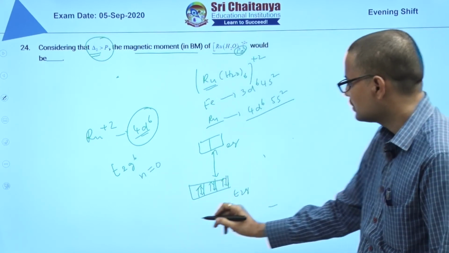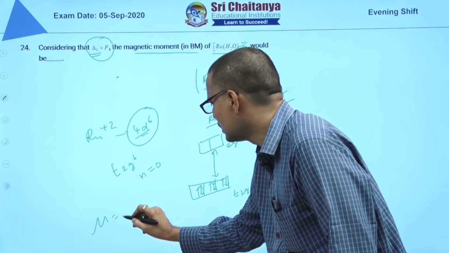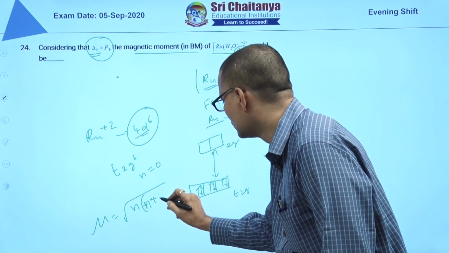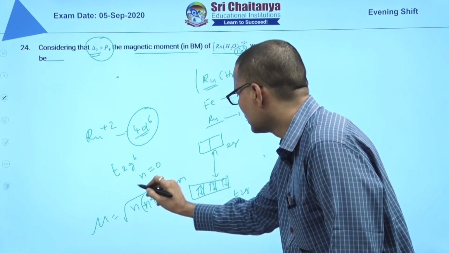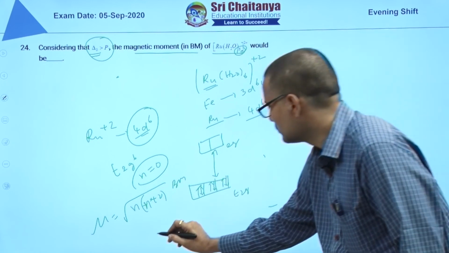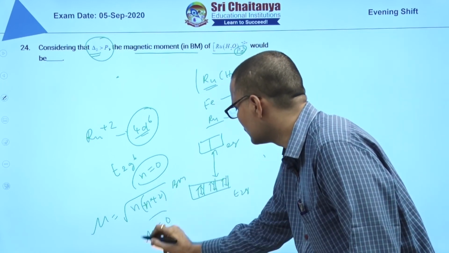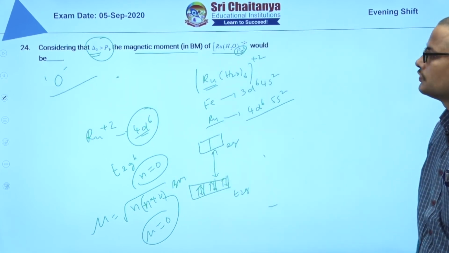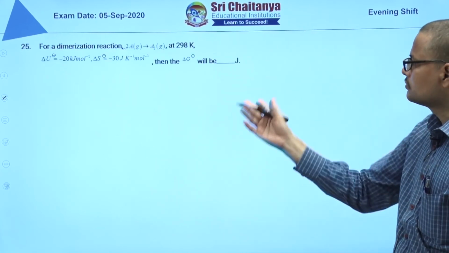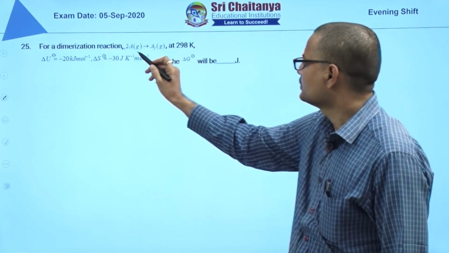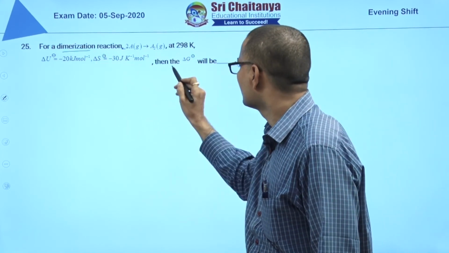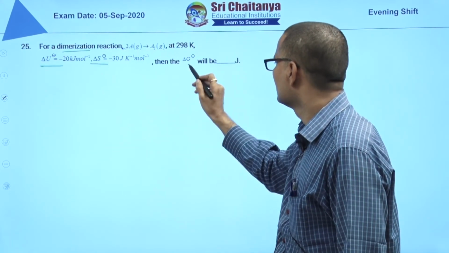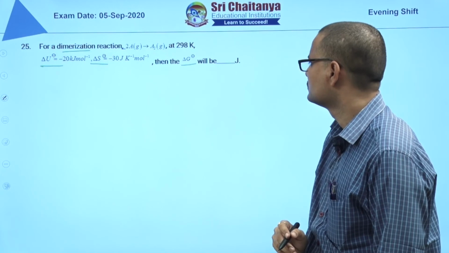Number of unpaired electrons 0, mu is equal to under root n into n plus 2 Bohr magneton. As number of unpaired electrons is 0, then mu is equal to 0 magnetic moment. So answer is 0 for 24th question. Next 25th question. This is based on thermodynamics, because delta U naught value is given, delta S naught is given, delta G naught you have to find.